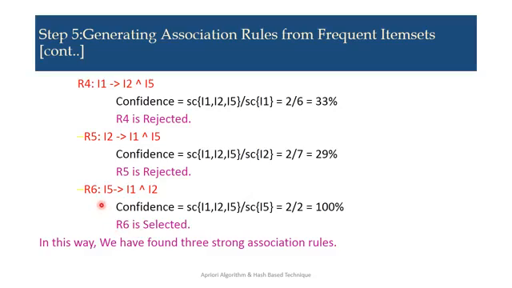Then R6, I5 implies I1 and I2. Here the confidence is the support count of I1, I2, I5 divided by the support count of I5. So 2 by 2 is 100%. R6 is selected. So here you can see there are 6 rules, out of which 3 rules satisfy the minimum confidence: R2, R3 and R6. These 3 rules are selected, and the other 3 rules, R1, R4 and R5, which do not satisfy the minimum confidence, are rejected. This is the way we found our 3 strong association rules.